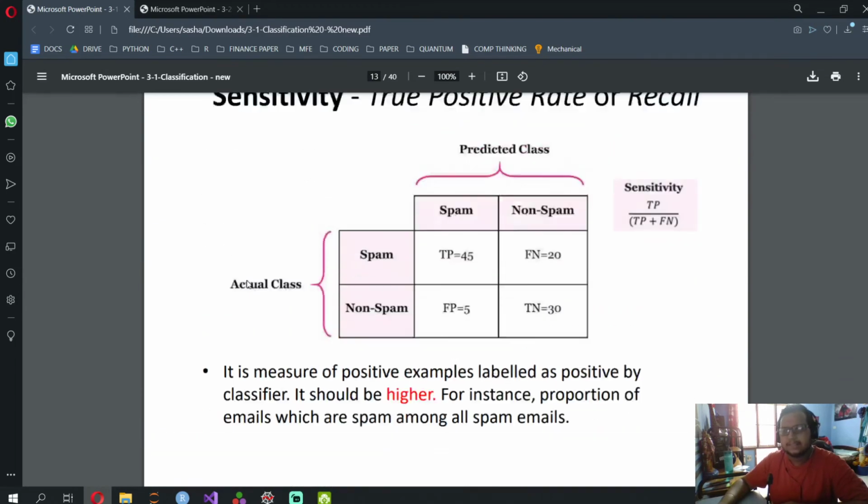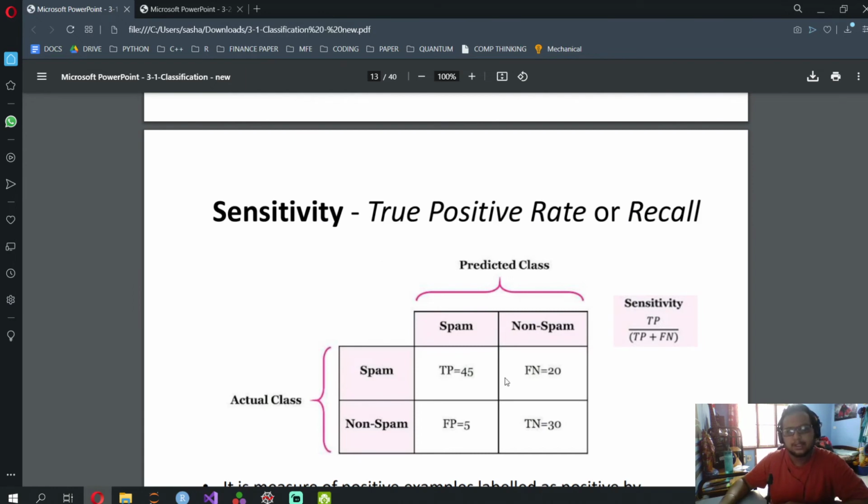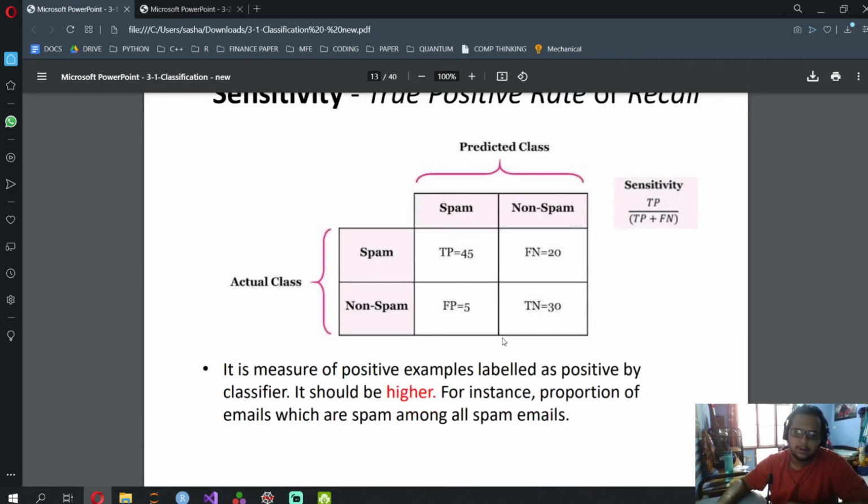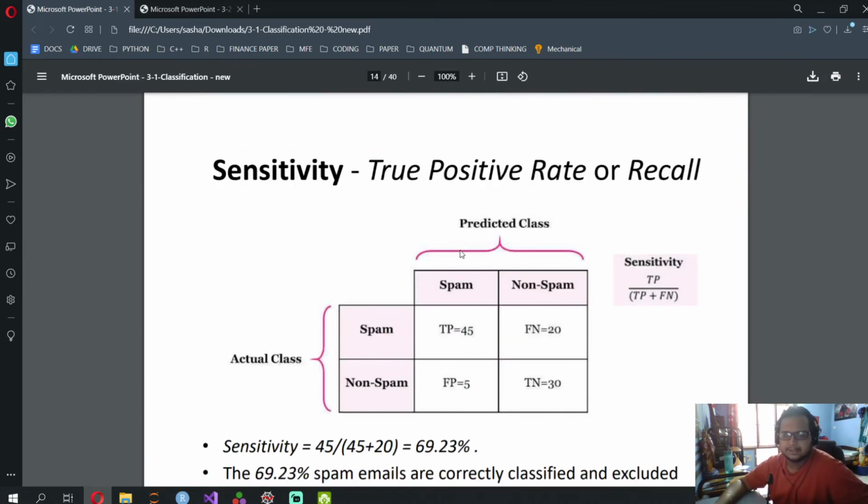Okay, sensitivity, also called recall, is the first row. It is the number of true positive predictions with respect to the total positive class. So it is the ratio of the actual positive class which has been predicted positive correctly. Okay, sensitivity is that.